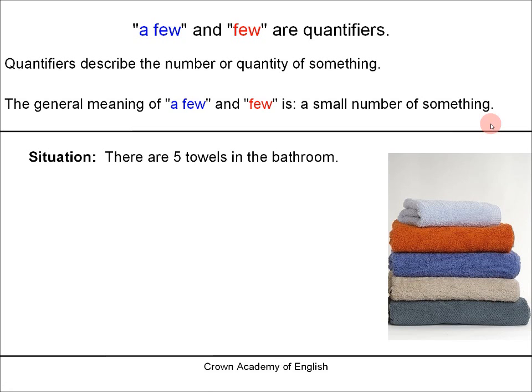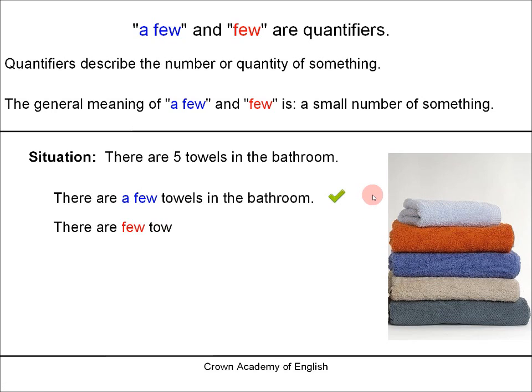Example. So the situation is that there are 5 towels in the bathroom. So we can say there are a few towels in the bathroom. This is correct, and this sentence describes this situation. But we can also say there are few towels in the bathroom. That is also grammatically correct, and it describes this situation.